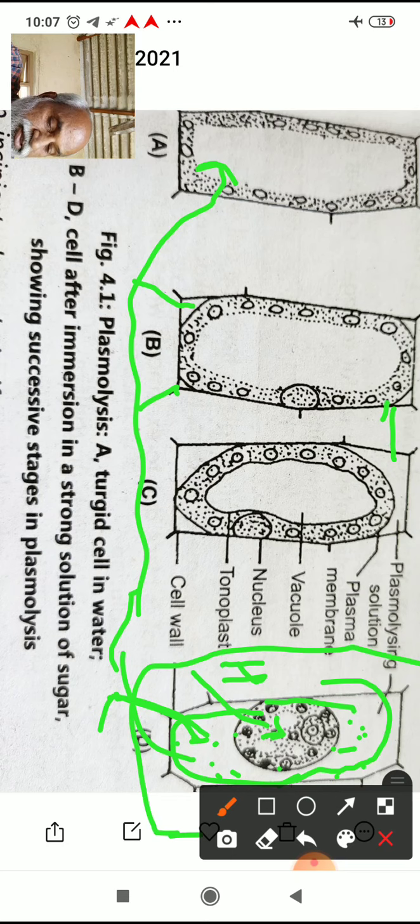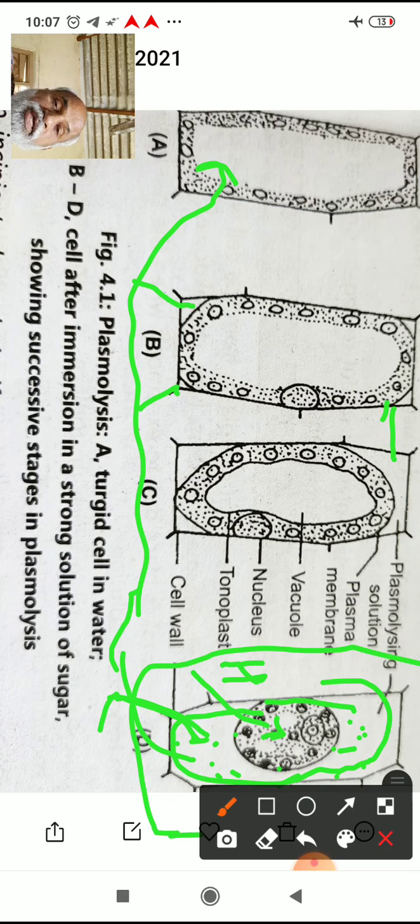Now we will also have to see in brief how the phenomenon of plasmolysis happens. If a normal cell is placed in water, there is an increase in turgor pressure. You can imagine this. If a normal cell is placed in water, which is a pure solvent, water will be absorbed by the cell sap.